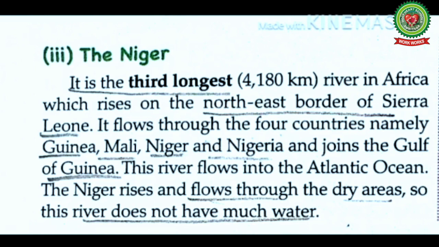The Niger rises and flows through dry areas, so this river doesn't have much water. Students, why doesn't the river Niger have much water? As this river rises and flows through dry areas. By dry areas, we mean this area doesn't get heavy rainfall or much rainfall.